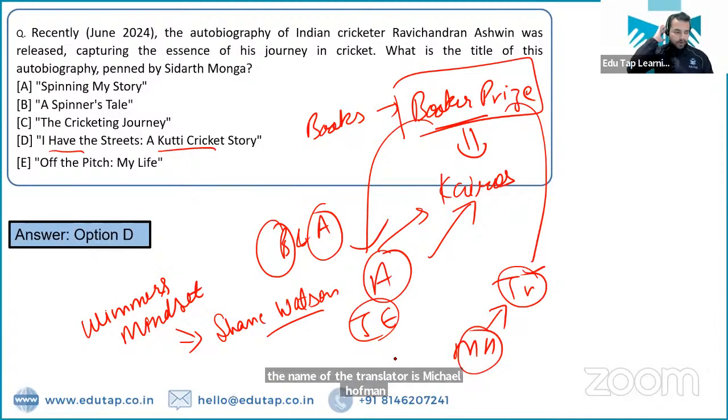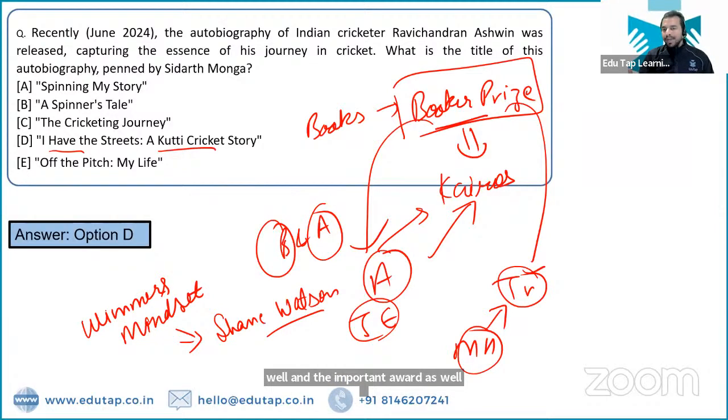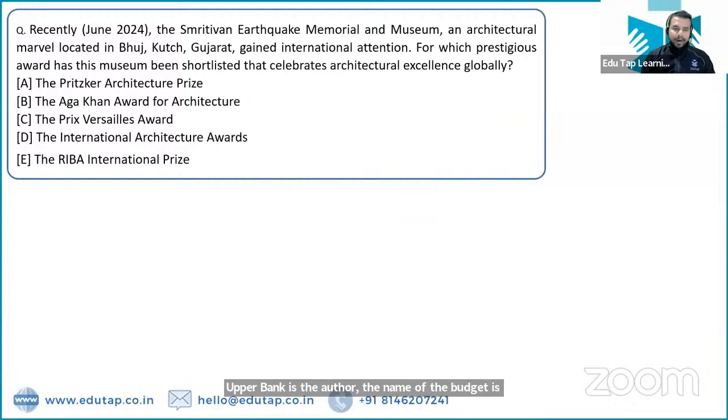So with this, we have covered other important books as well, and the important award. Michael Hoffman was the translator. Jenny Erpenbeck is the author. The name of the book is Kairos, and the name of the award is Booker Prize. This is the right part. Let's move on to the next question.